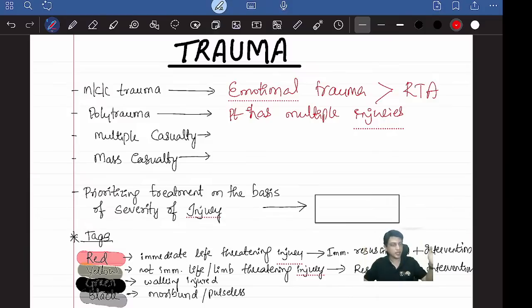Multiple means yes, there are more than 2 patients, 10 patients coming to you, and with the facilities available, you can manage them. It's called multiple casualty. Whereas mass casualty means you are not able to manage the patients. Even for a PHC, even 6 patients coming at a time is a mass casualty because you don't have enough facilities there. So if you're able to manage with the facilities you have, it's called multiple casualty. If you're not able to manage, it's called mass casualty. Hope it's clear.